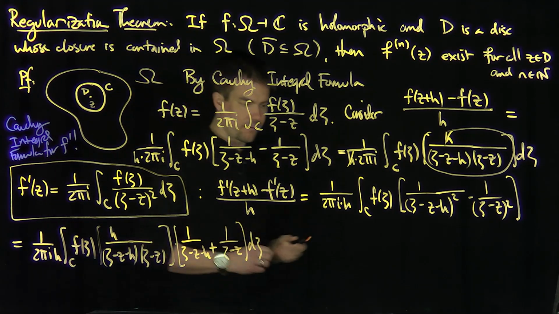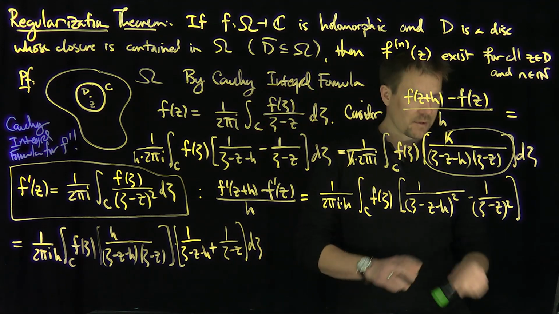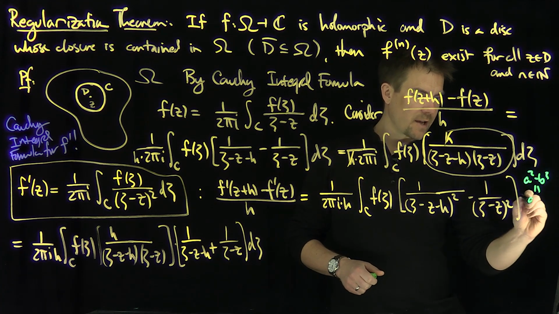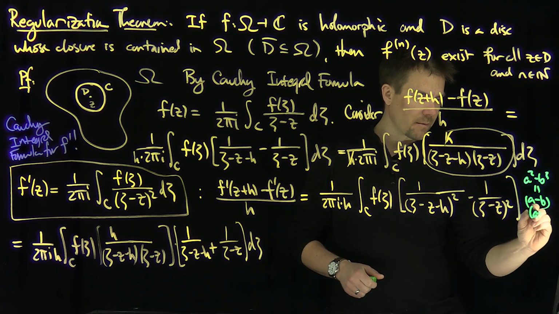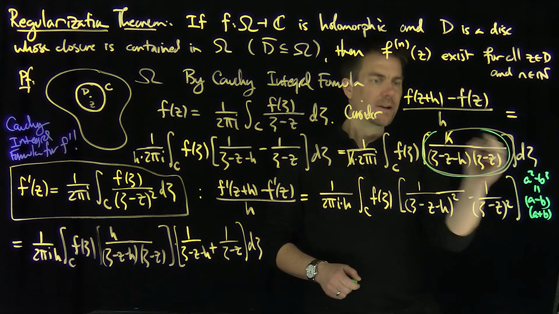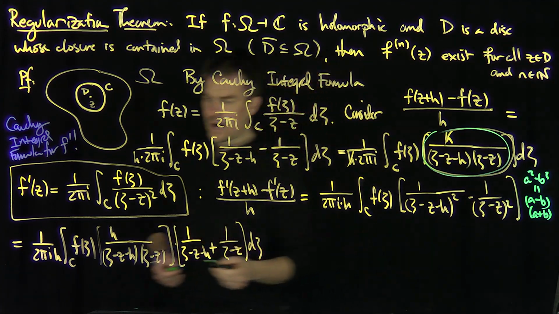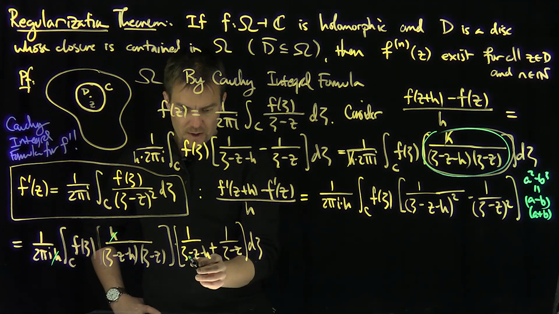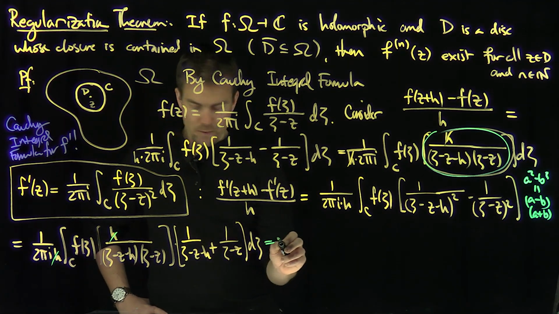That's just algebra. All I've used over here is the fact that I have a squared minus b squared, which is a minus b times a plus b. And a minus b happens to be what? The same thing we started with, right? So now the h is going to cancel, and as h goes to 0, what does it converge to? It's going to converge to 2 of these things, so this is going to be equal to 2.